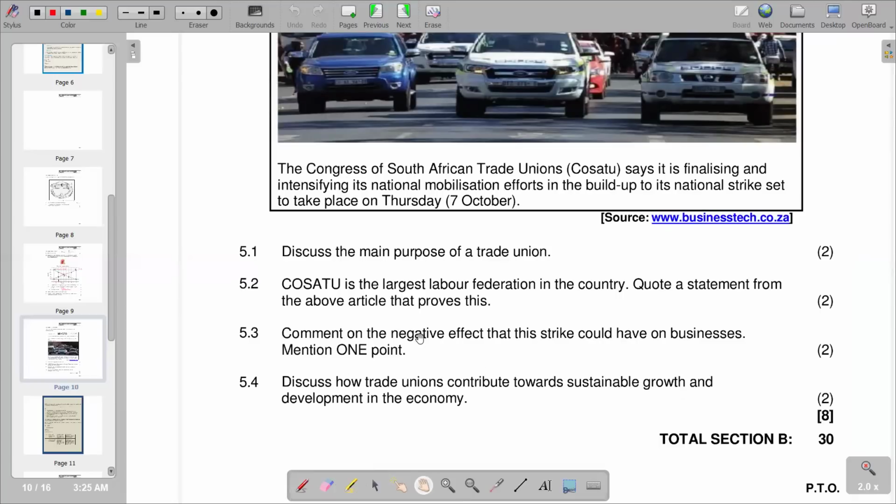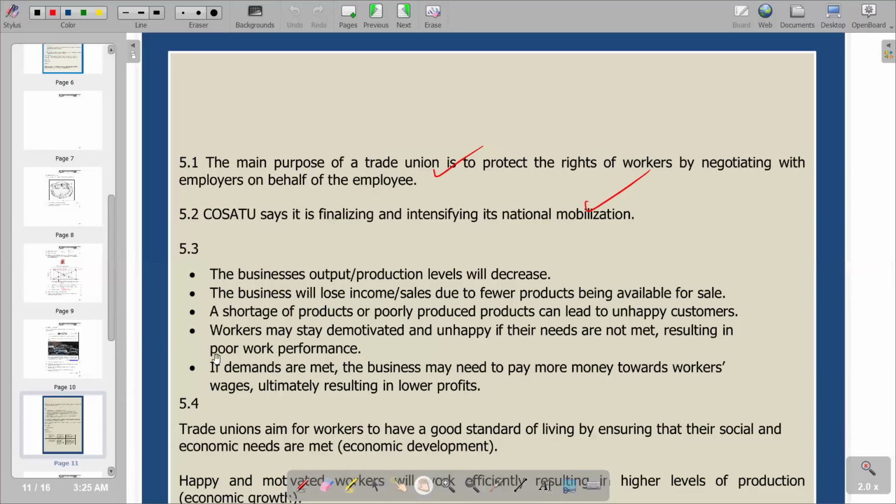Mention 1 point. Obviously, production is going to go down since the workers are striking instead of producing goods and services. So obviously, it negatively affects the quantity that is going to be produced. Remember, the question is only looking for 1 point. It was 2 marks. So basically, we can pick 1 point that we think is appropriate. So these are the points that we have.